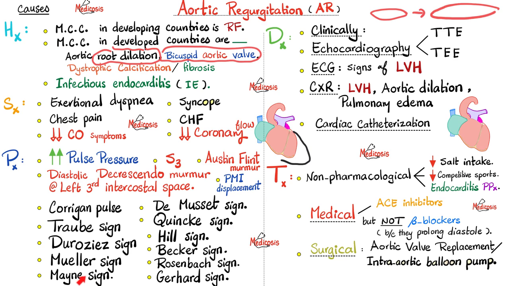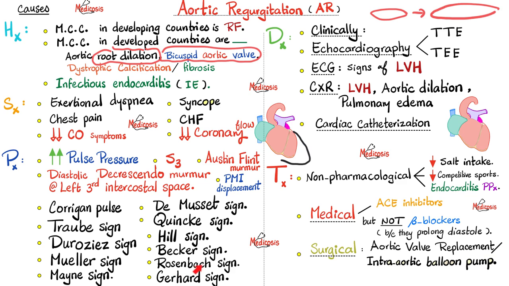And then raise the patient's arm up and re-measure the blood pressure. If there is a decrease or a drop in the diastolic blood pressure of greater than 15 millimeters of mercury, this is a sign of aortic regurg.